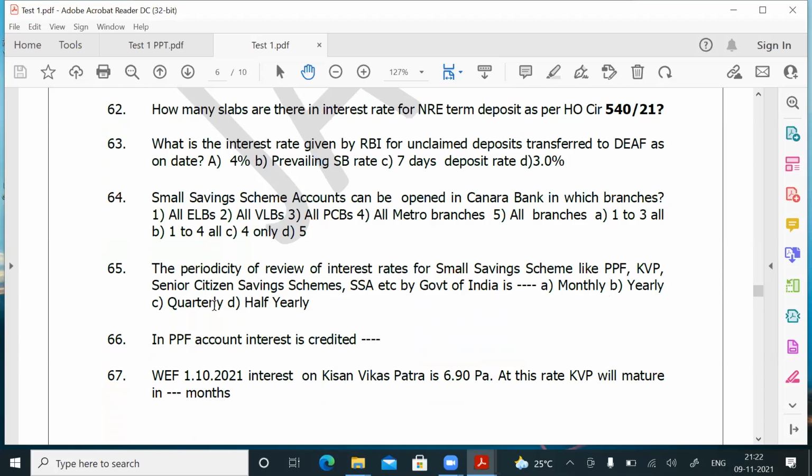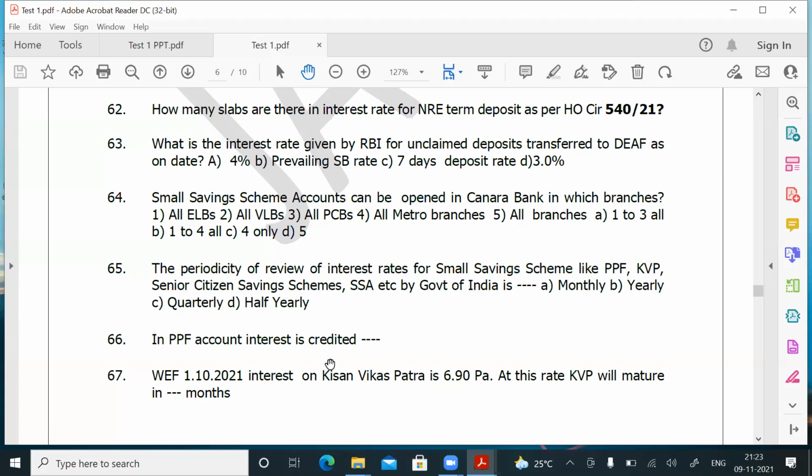Friends, the latest HO circular for this small savings scheme is 651/21. Please go through the circular. The latest circular and interest rates for the small savings schemes are given in HO circular 651/21. Okay, so question number 65, answer is C.